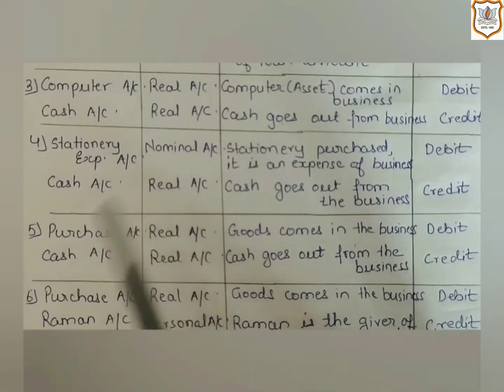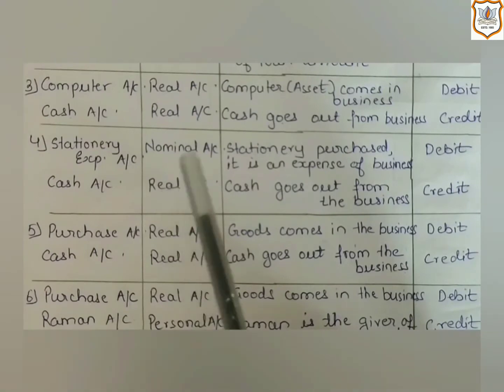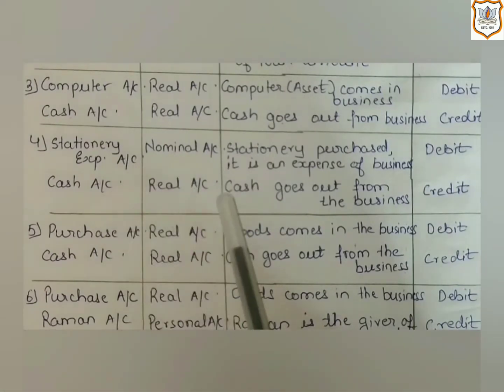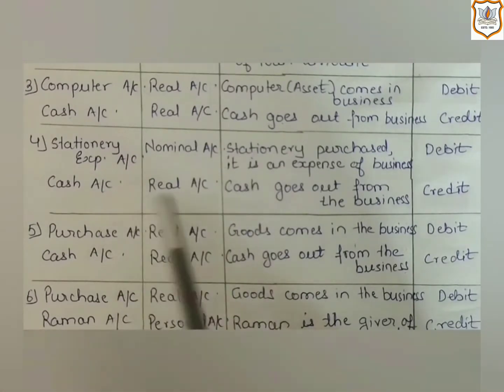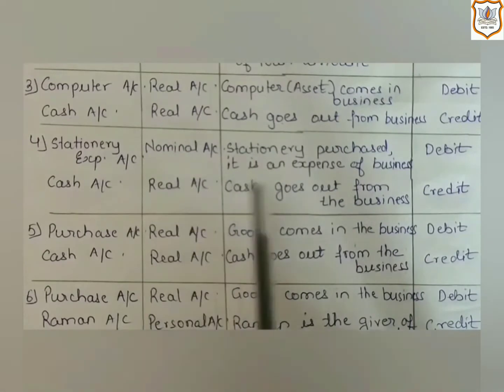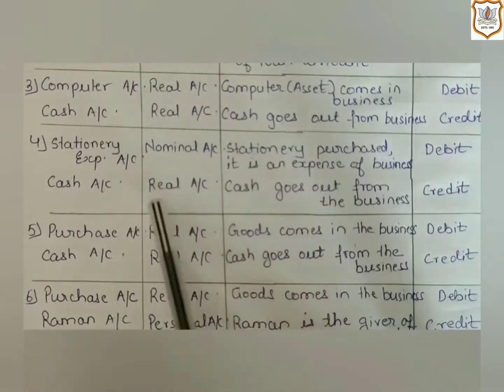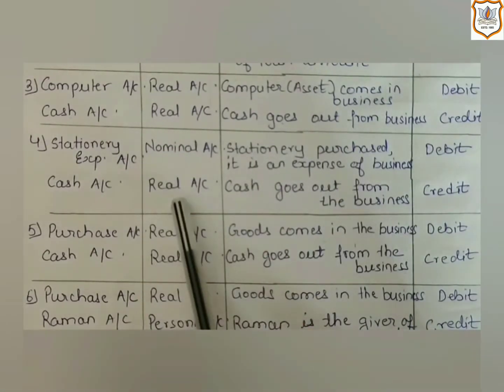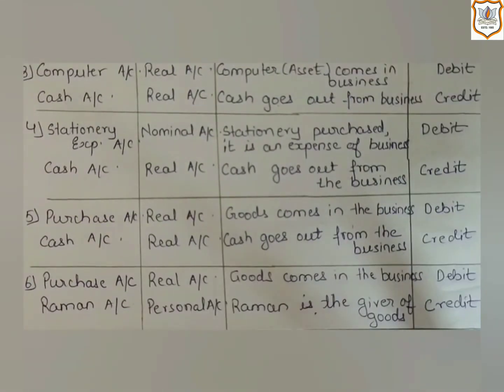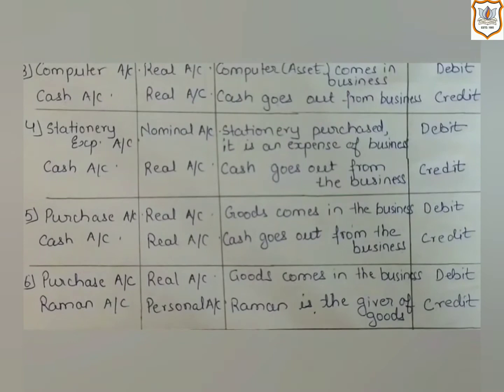In order to purchase stationery items, a business must pay cash. So in this way, cash is going out of the business, so the cash account will be credited as per the rule of real account.